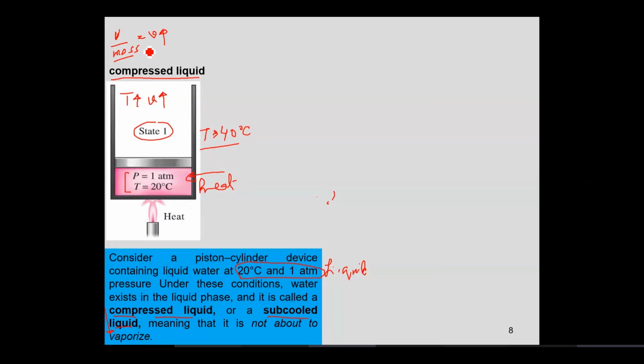All right. But the phase of your material under study, phase of water would be what? Liquid, sir. It would still be liquid.